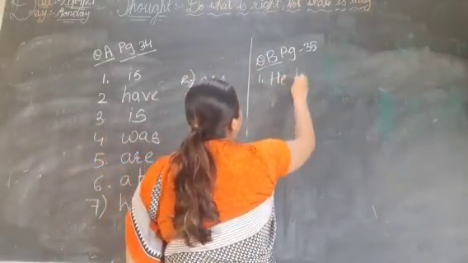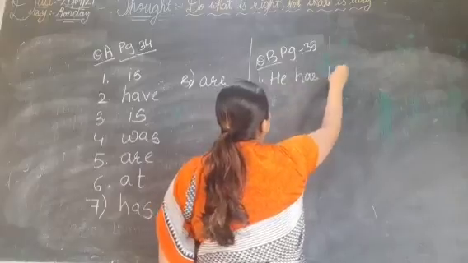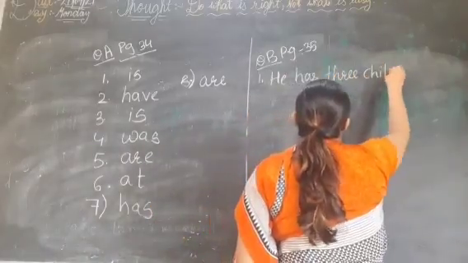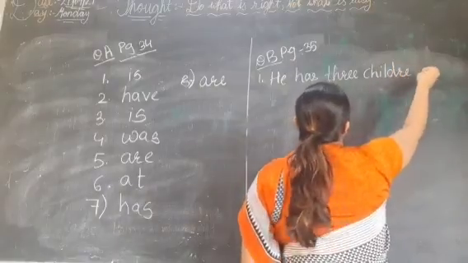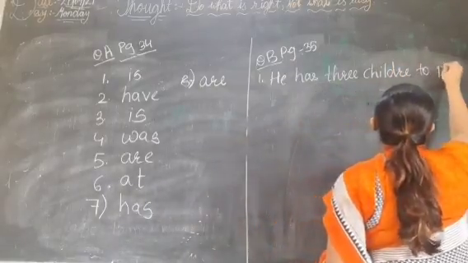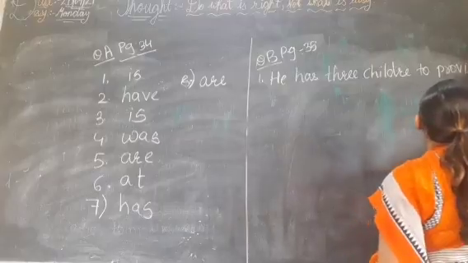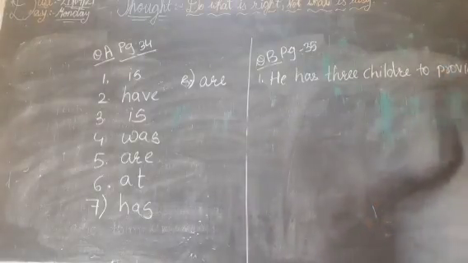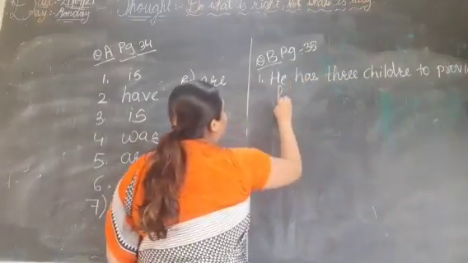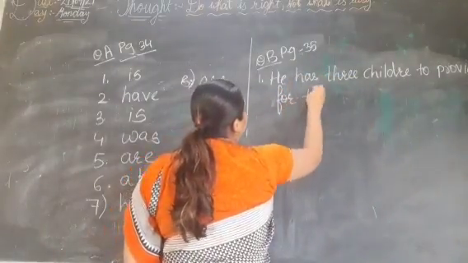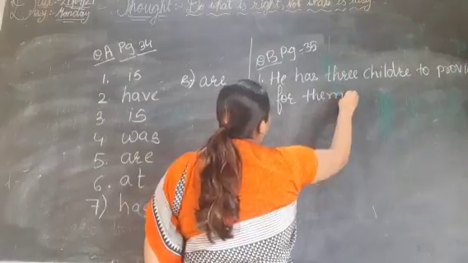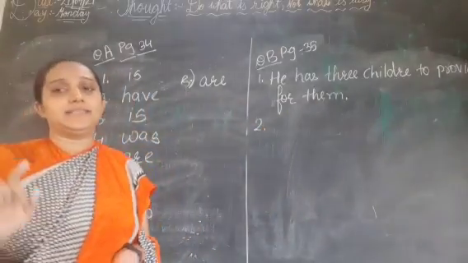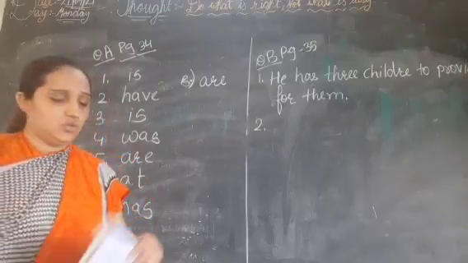He has 3 children to provide for them. Full stop. Now in this way you have to simply join the sentences by adding to.